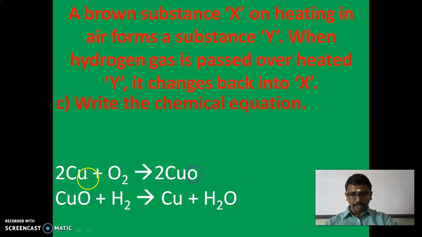In the first equation, what is the reaction taking place? Oxidation. The copper is converted to copper oxide, addition of oxygen. In the second equation, the copper oxide CuO is converted to Cu. Here the oxygen is removed, so we can say it is reduction.